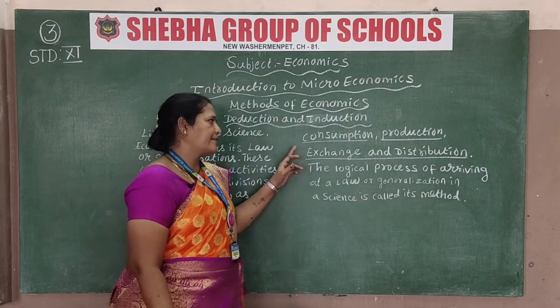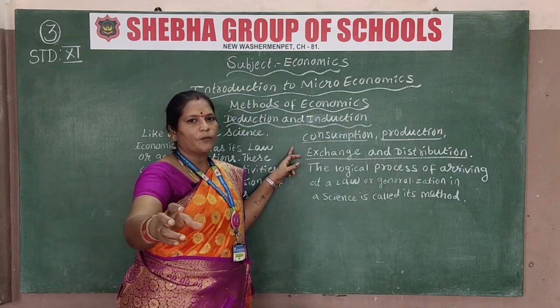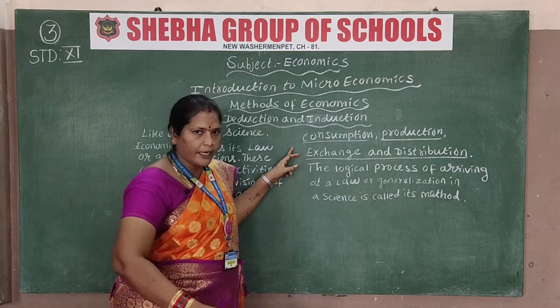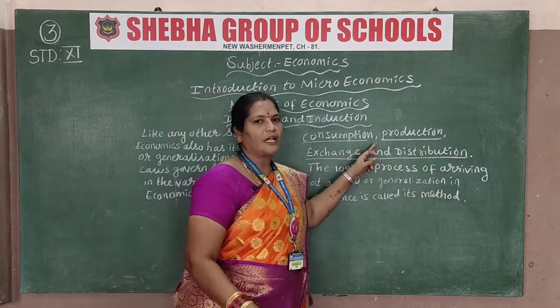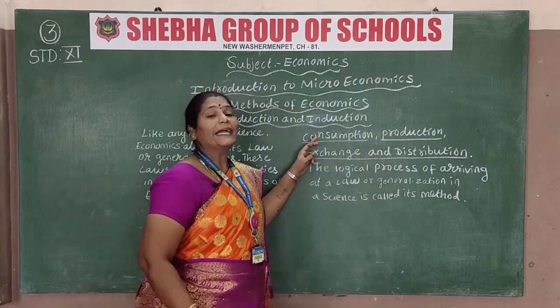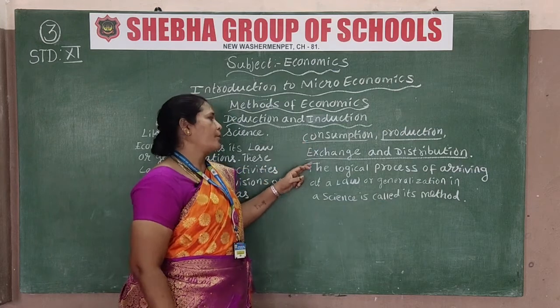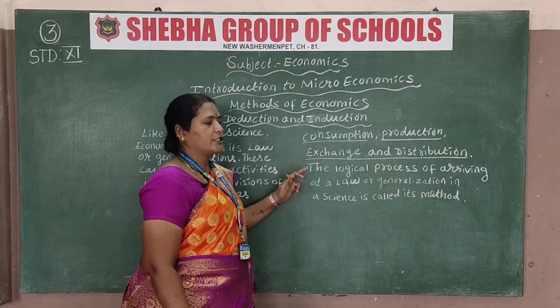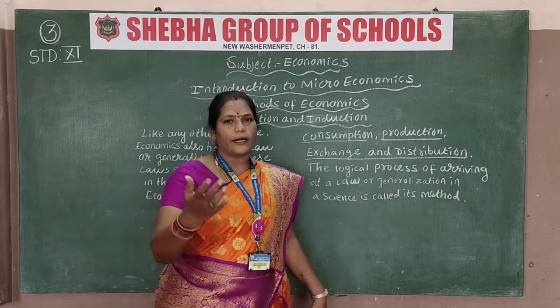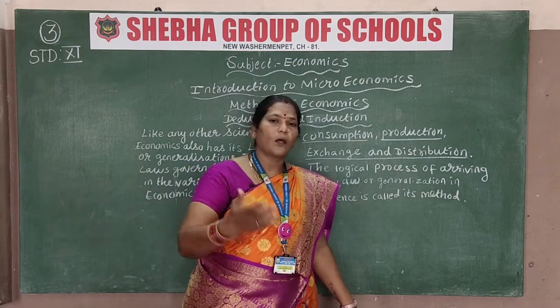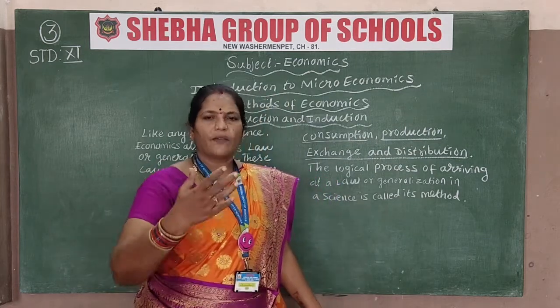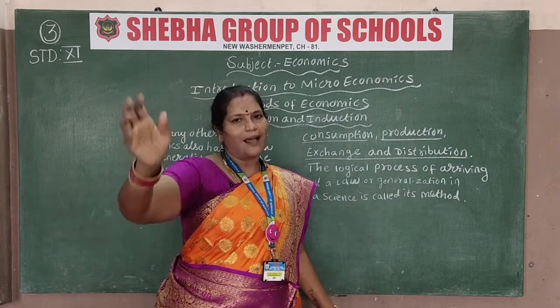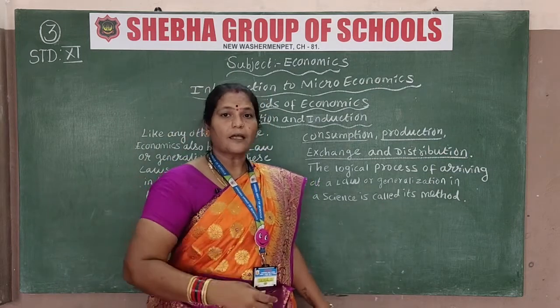Second one, production. I told you the consumer wants goods, and the goods that are required, they produce. That is known as production, means the product is produced. Then exchange and distribution. Distribution means whatever goods we produce, we send to other places also, that is known as services.